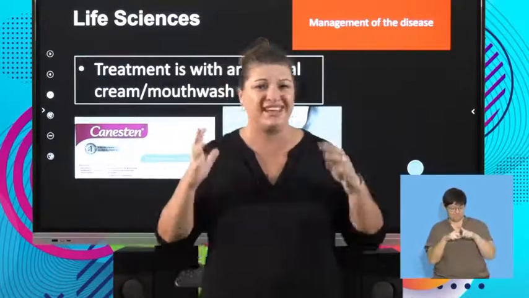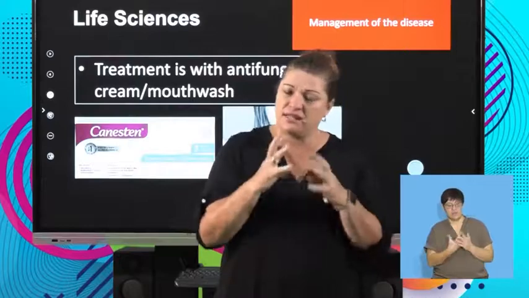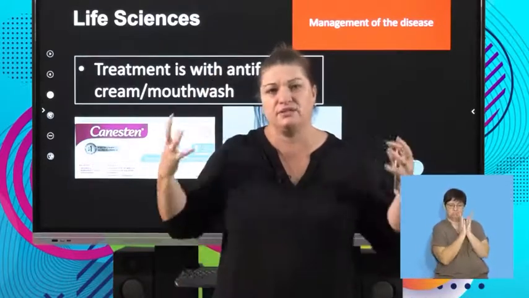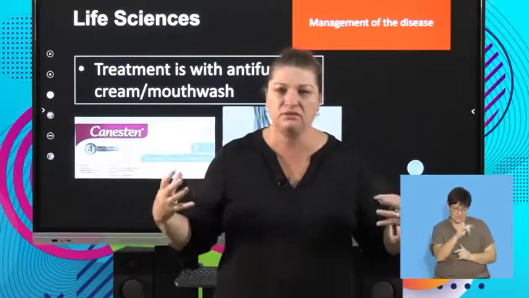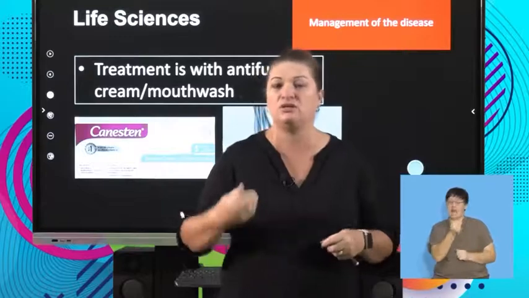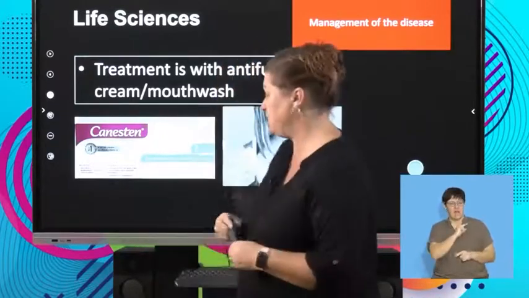Or if you have a vaginal infection, candida, the thrush, the yeast infection, it's an ointment, a cream that has to be placed, and that kills the fungus. Antifungal cream is going to kill the fungus. You don't need antibiotics. As I said to you, you can actually treat this by simply going to the chemist.